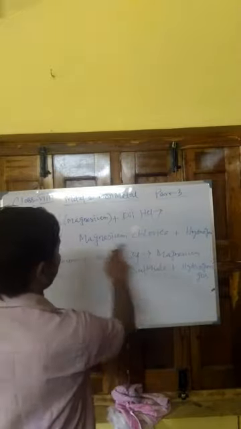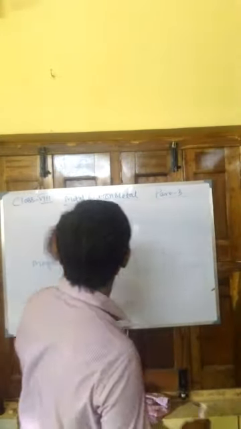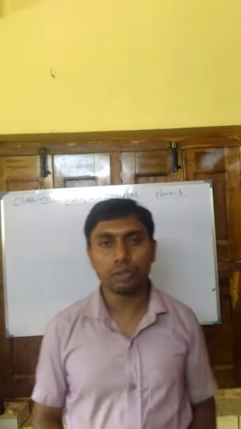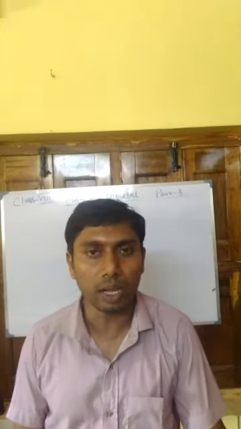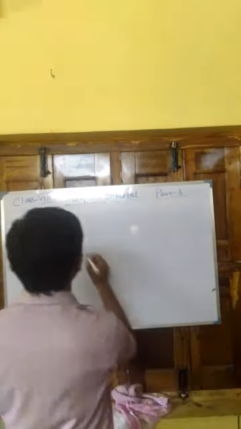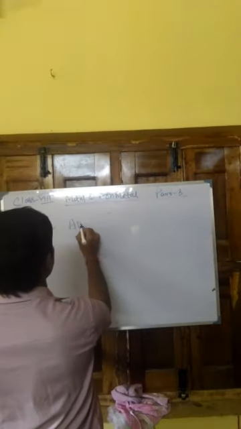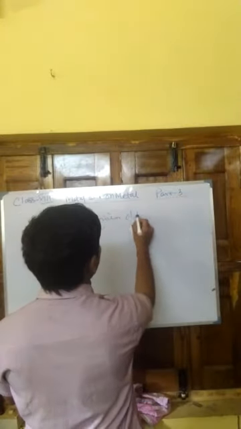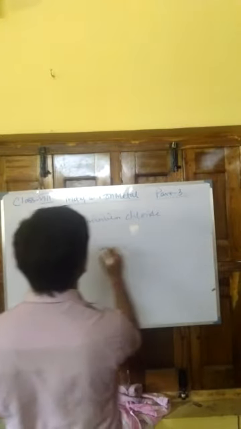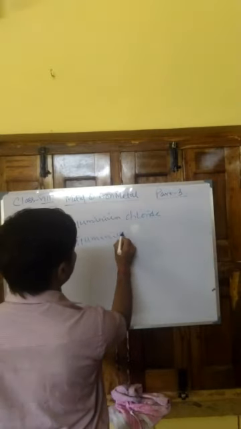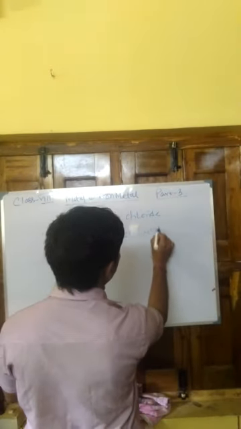So magnesium gives magnesium chloride and magnesium sulfate. Next, aluminium. Aluminium also forms two different compounds, that is aluminium chloride and aluminium sulfate.